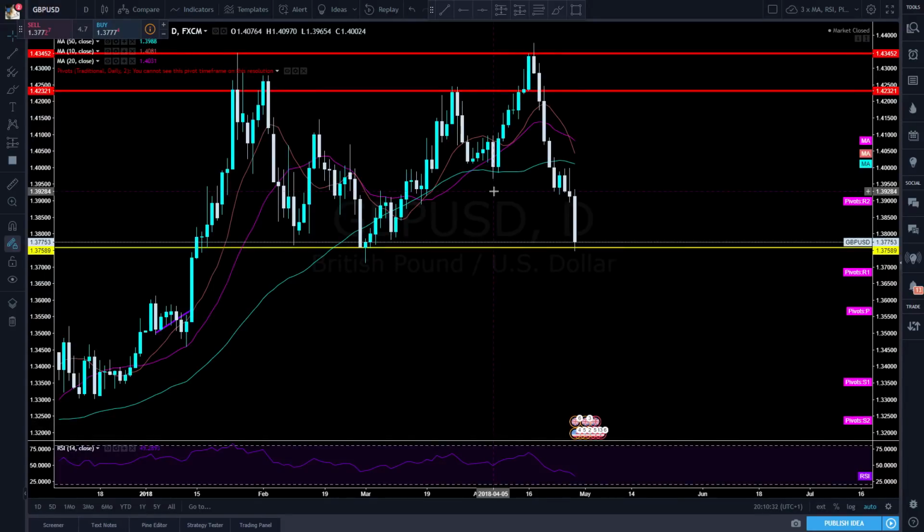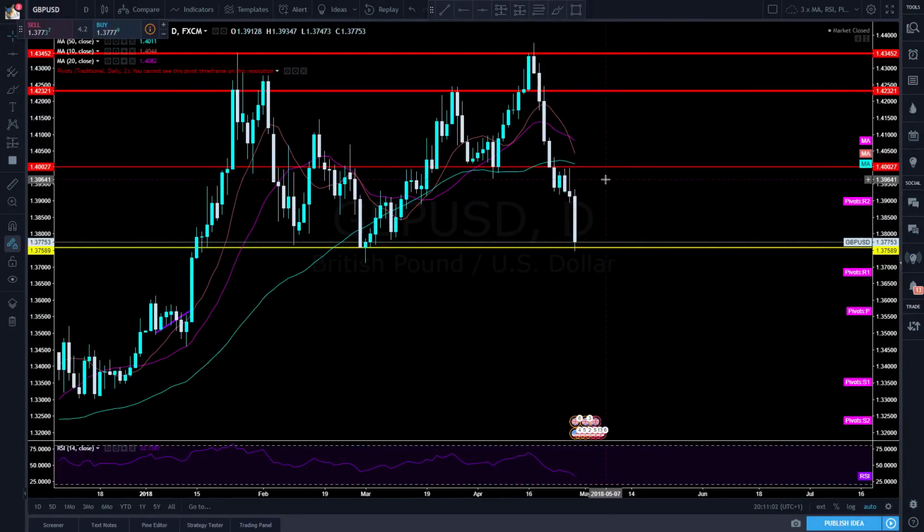And if we get a way worse reading, which is going to be quite hard to do, then that would make it drop more. However, what's more likely to happen is we'll get a good reading that people weren't expecting, which will then push it back up again. And we'll end up bouncing from the 137.58 area, probably all the way back up to the middle of this area. So we'll say 140.27 or just the 140 even handle. And you can see then that's actually where the moving averages are as well.